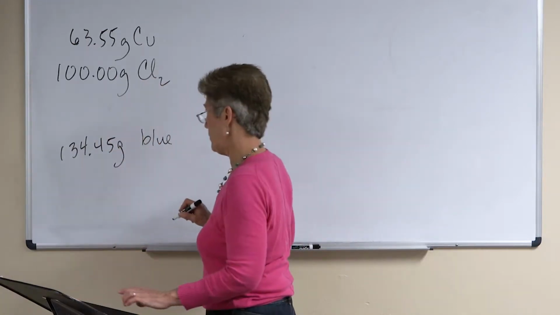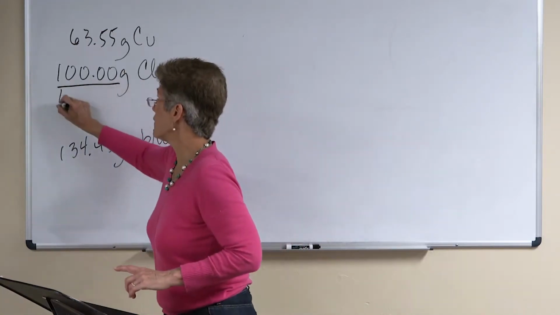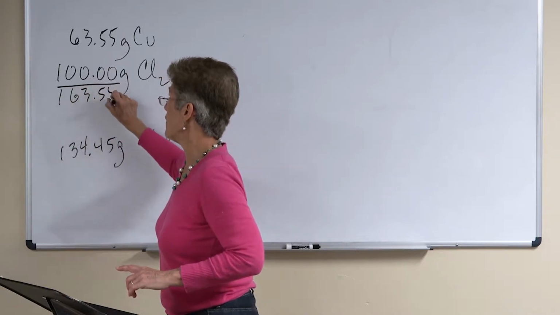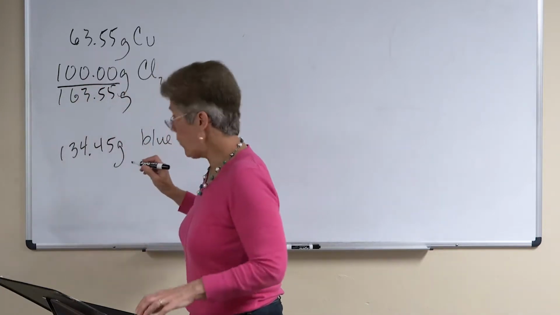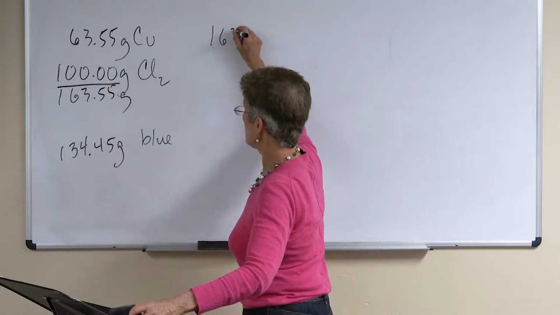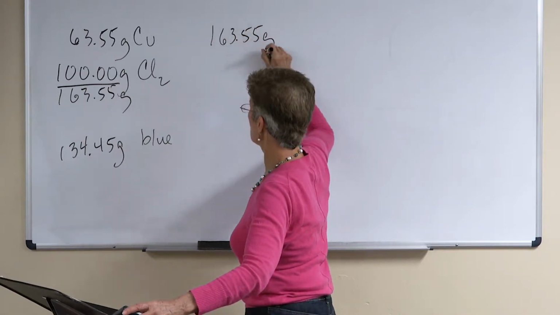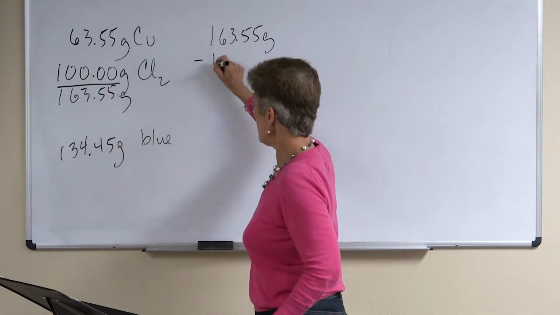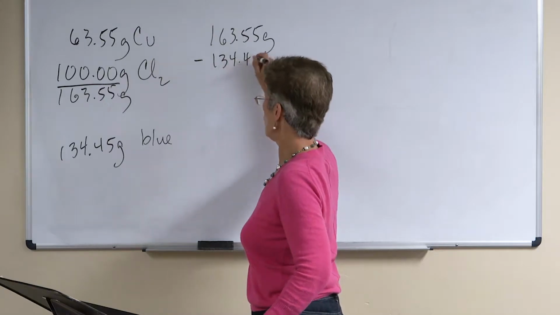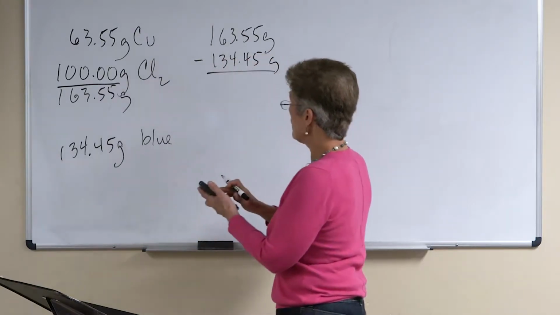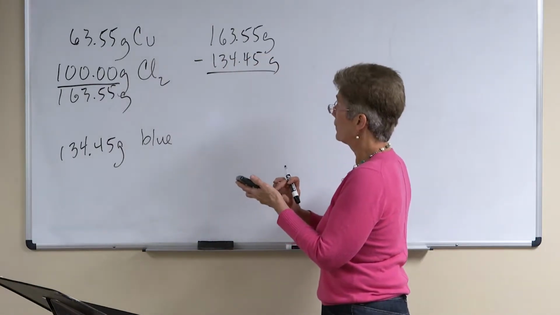So we're just going to call it blue. Now, this gives us 163.55 grams. So we know that 163.55 grams is the total mass minus the blue powder that we made. So that will give us our leftover.